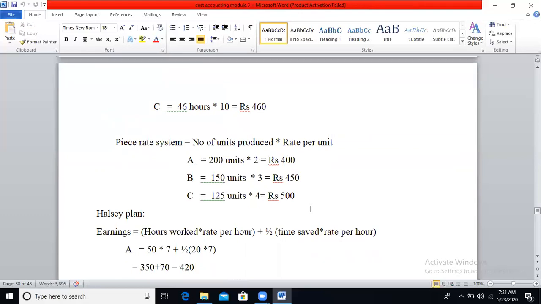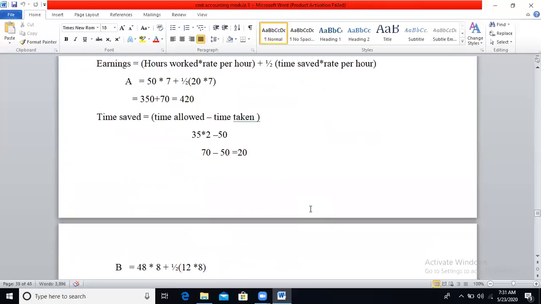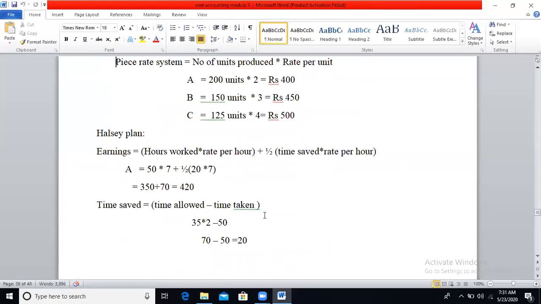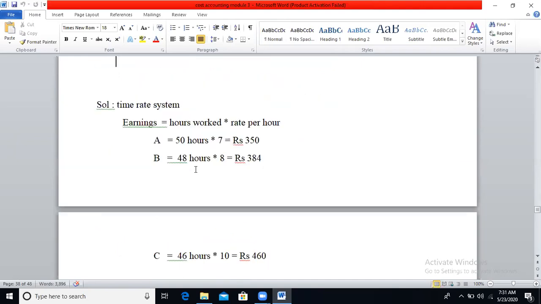The next method is Halsey plan. The formula under the Halsey plan is earnings is equal to hours worked, or time taken by the employee, into rate per hour plus half of time saved into rate per hour. So worker A is taking 50 hours into rate per hour 7 plus half of time saved, which you have to calculate.